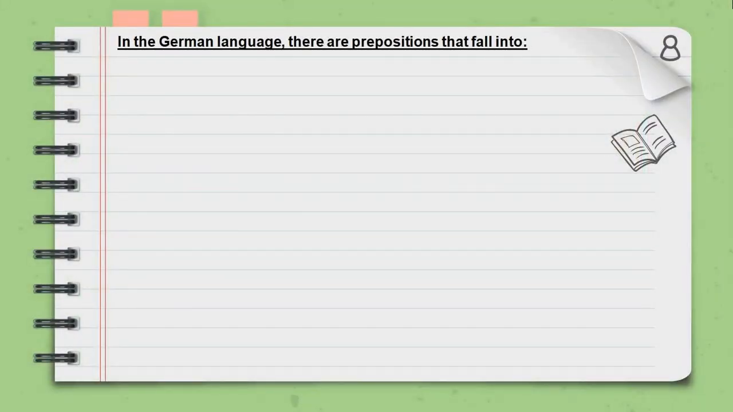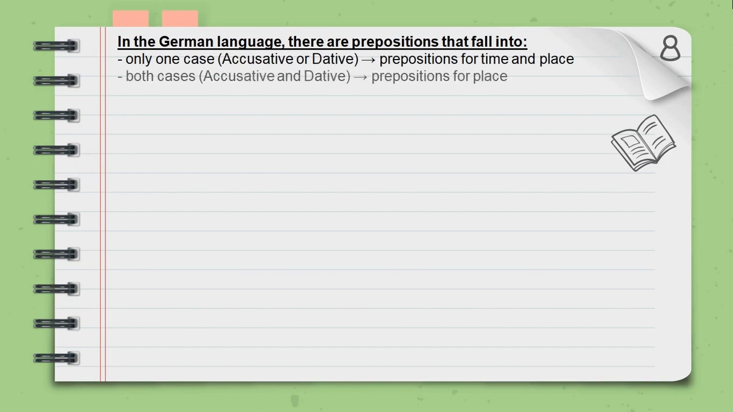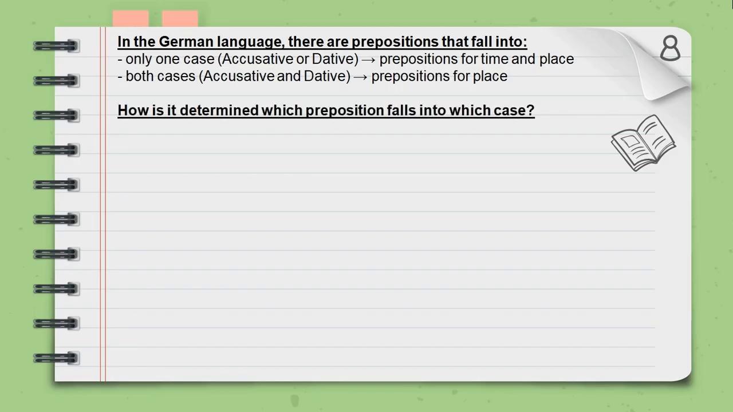In the German language, there are prepositions that fall into only one case, for example, accusative or dative. These are prepositions for time and place, or it can fall into both cases, accusative and dative. These are prepositions for place only. How it is determined which preposition falls into which case? It depends on whether the verb expresses motion or a state of rest.